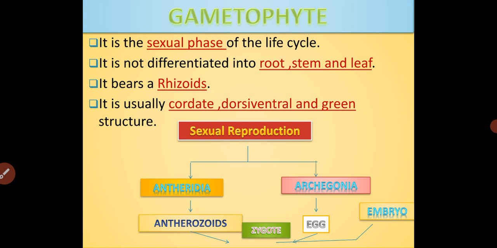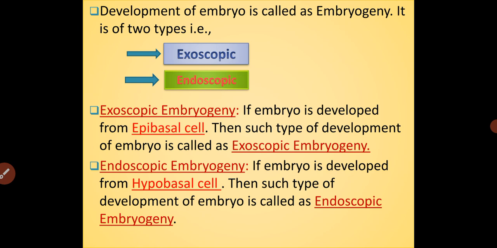Antheridia produce antherozoids, archegonia produce the egg. Antherozoids and egg fuse, resulting in the formation of the zygote. This zygote develops into the structure called the embryo. The embryo development stage is called embryogeny. It is of two types, that is, it takes place either through the exoscopic condition or through the endoscopic condition.